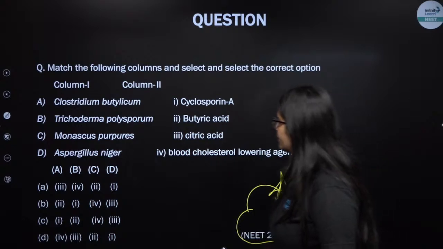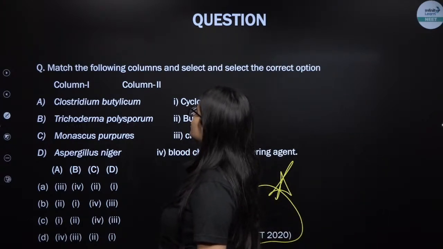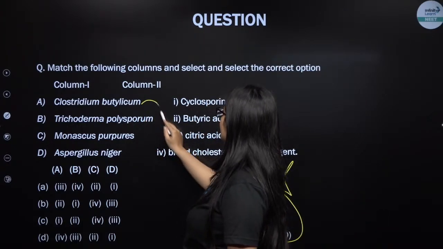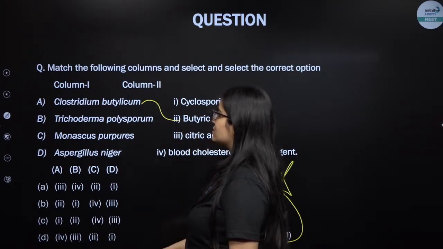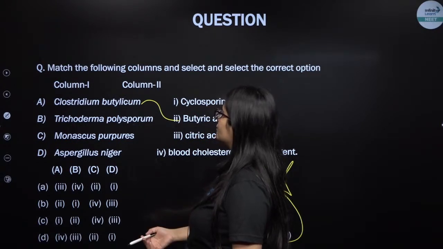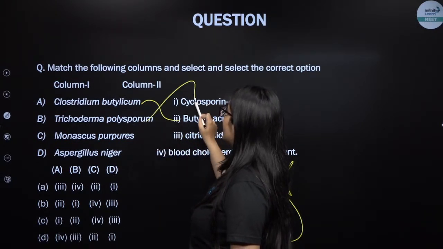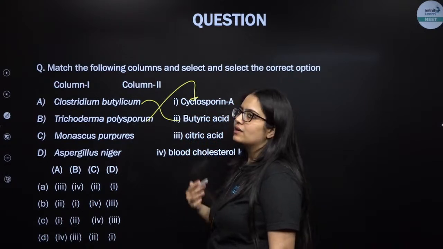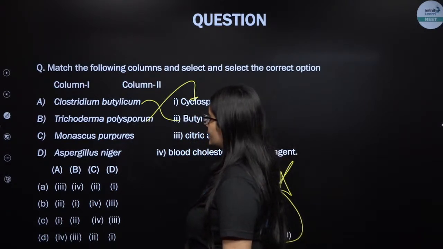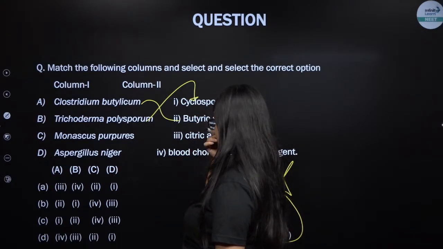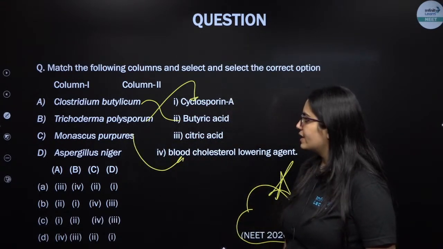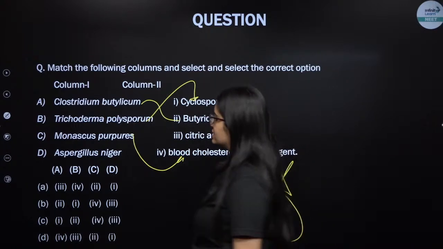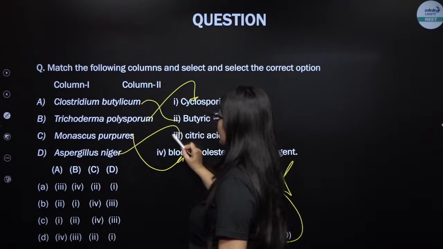Okay, then let me try this for you. Clostridium butylicum is a bacteria that produces butyric acid. Trichoderma polysporum is a fungus which is going to produce cyclosporin A, which is going to act as an immunosuppressive agent. Monascus purpureus is going to produce statin, which is going to act as a blood cholesterol lowering agent. Aspergillus niger is a fungus that will produce citric acid.